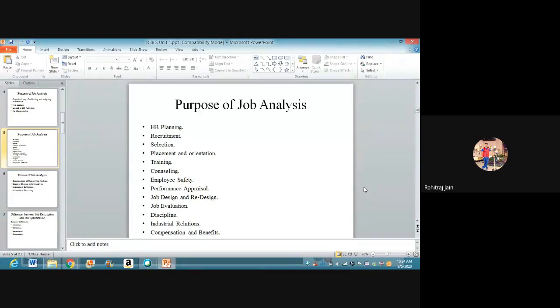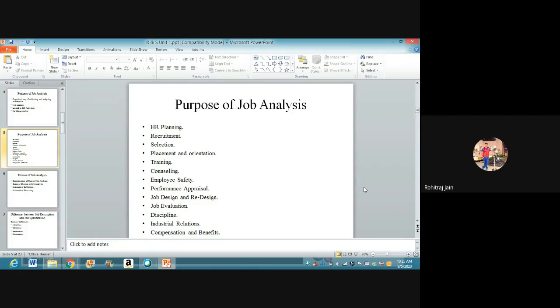Then compensation and benefits. There are other purposes also, but I have listed only a few for better understanding. In compensation, it is profitable to determine the relative worth of a job to the organization before valuing the job in terms of salary, in terms of monetary benefits. According to the internal context, the worth of a job increases as the tasks and responsibilities become important. So a job with higher KSA adds higher worth to the company. Please remember this. Jobs with higher knowledge, skill, and ability add higher worth to the company.